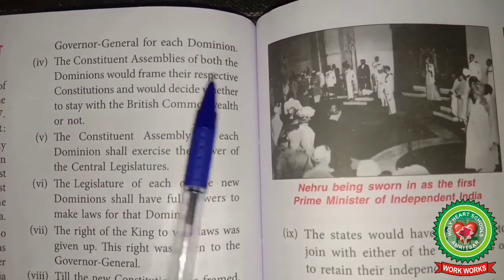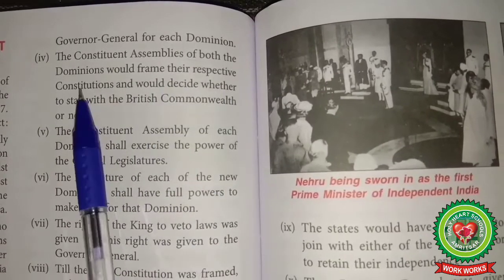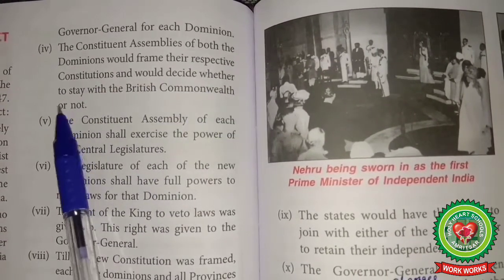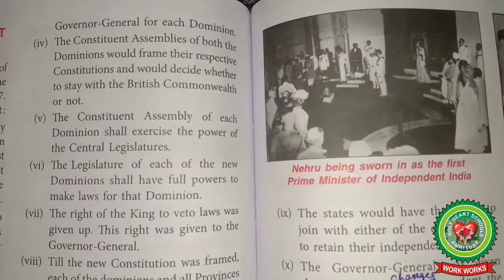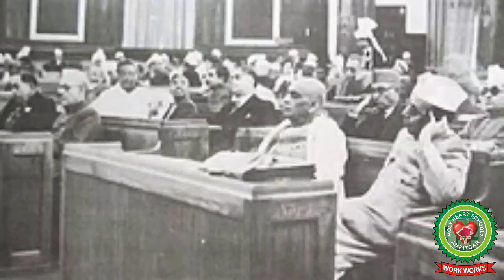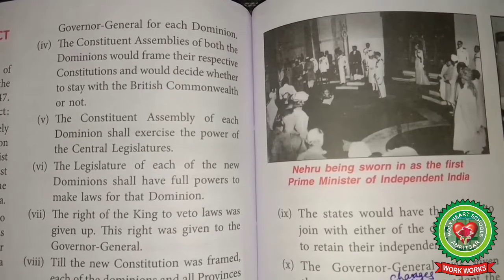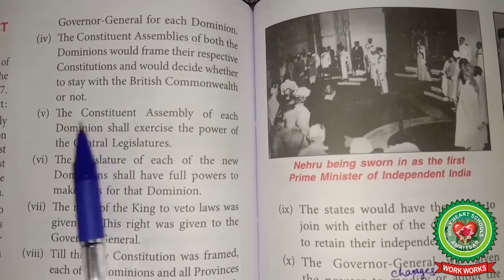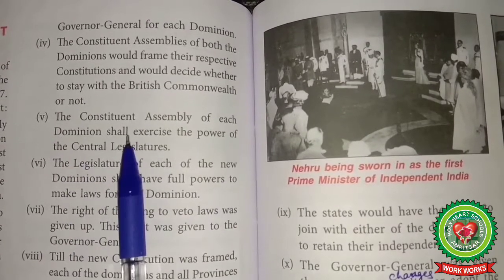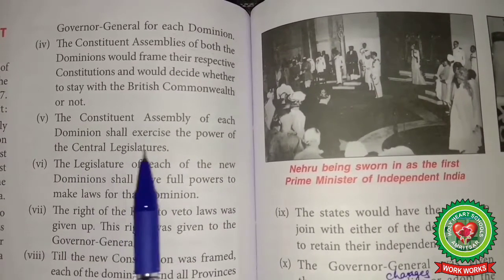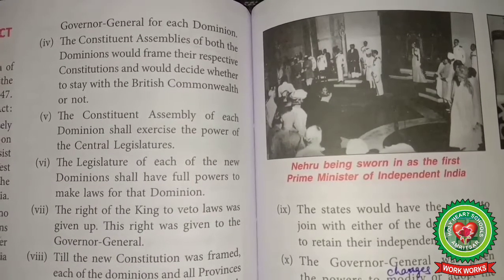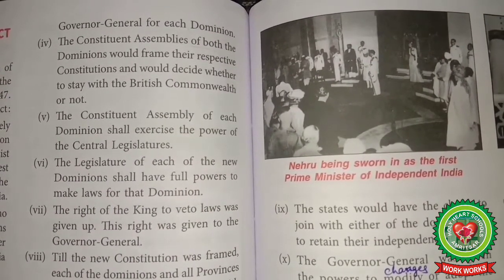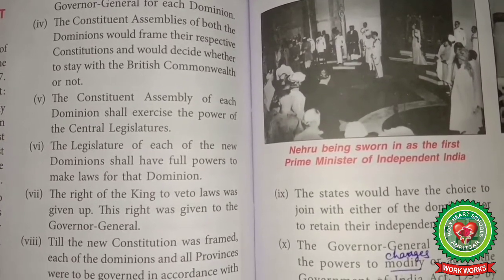The constituent assemblies of both the dominions would frame their respective constitutions and would decide whether to stay with the British Commonwealth or not. The constituent assemblies of India and Pakistan would act as the sovereign legislatures for making laws and for making the constitutions of their countries, and they would decide whether to stay with the British Commonwealth or not. The Constituent Assembly of each dominion shall exercise the power of the central legislatures. Both the dominions will have their own constituent assemblies which will act as their legislatures as well.